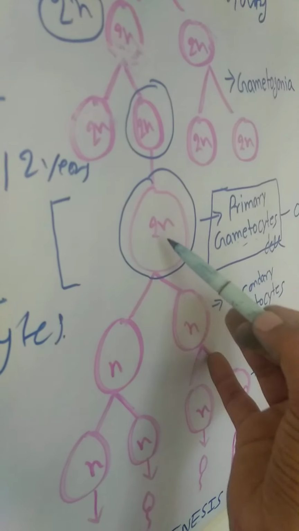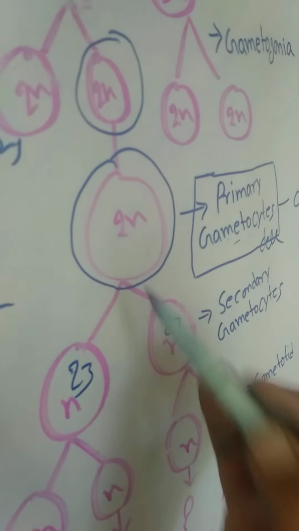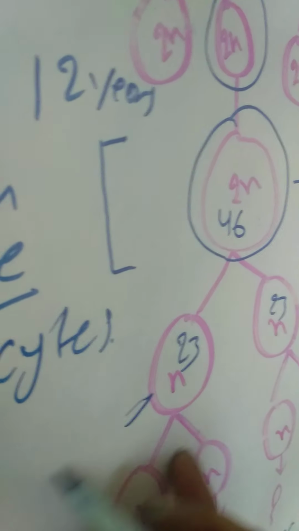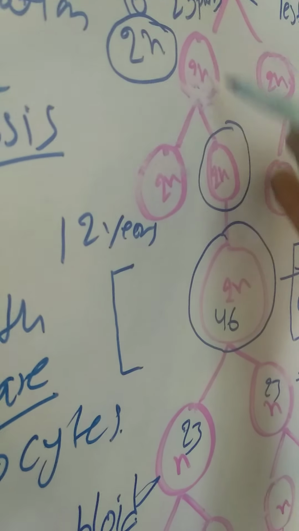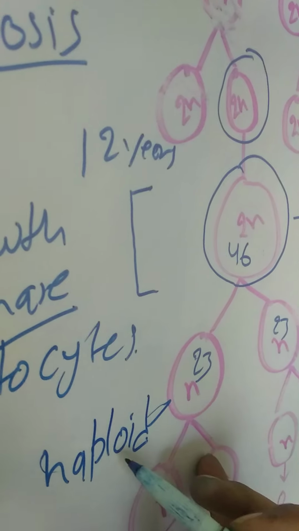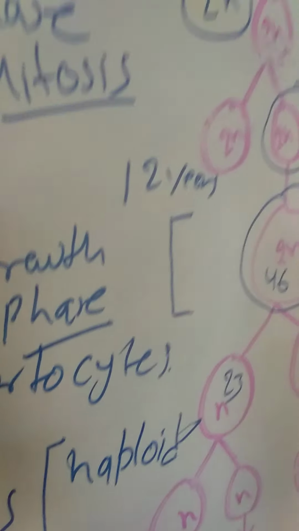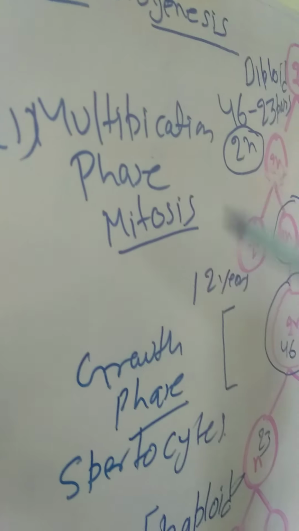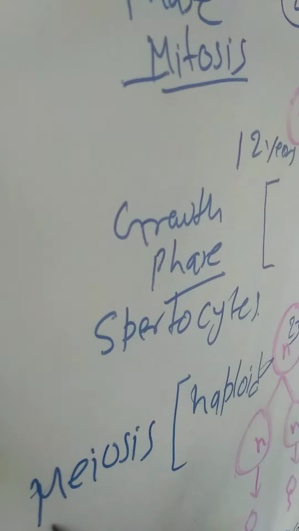Then the 2n number of chromosomes becomes half, meaning 23 chromosomes come here. Here it is already 46 in number, so 23 and 23. Now it becomes the haploid phase. Here it was in diploid form and now it becomes haploid. Haploid phase means one more division occurs here, that is called meiosis division. You can draw one conclusion: during gametogenesis we face the multiplication phase and growth phase. On the other side, what are the divisions? Mitosis division and meiosis division.